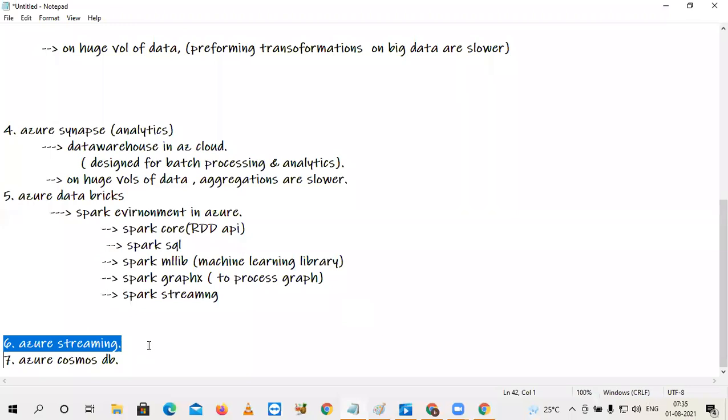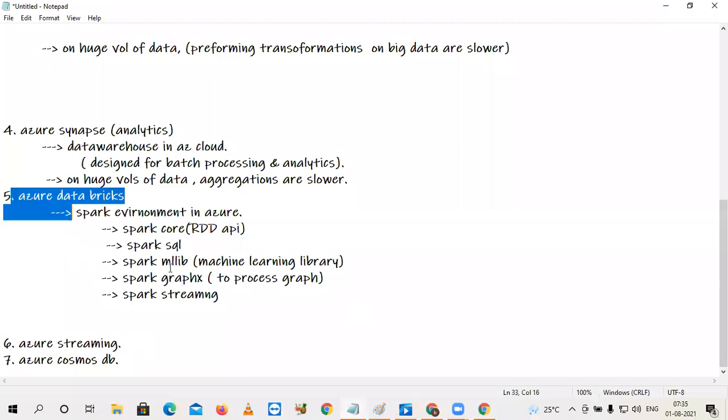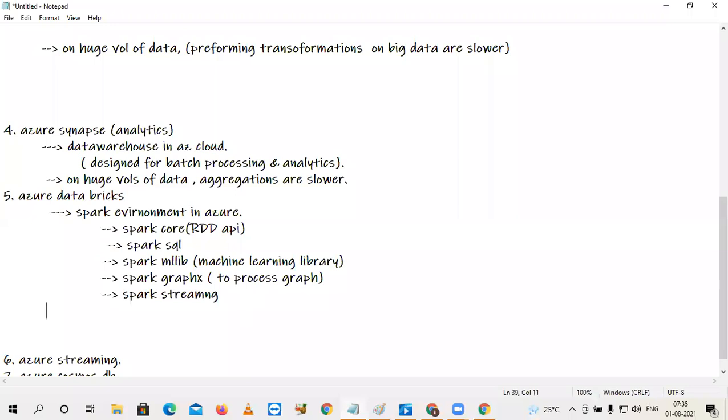Finally, concentrate more on Azure Streaming. So this is what Azure Databricks is, simply. The final advantage with Azure Databricks is that it can execute complex algorithms on big volumes with high speed.